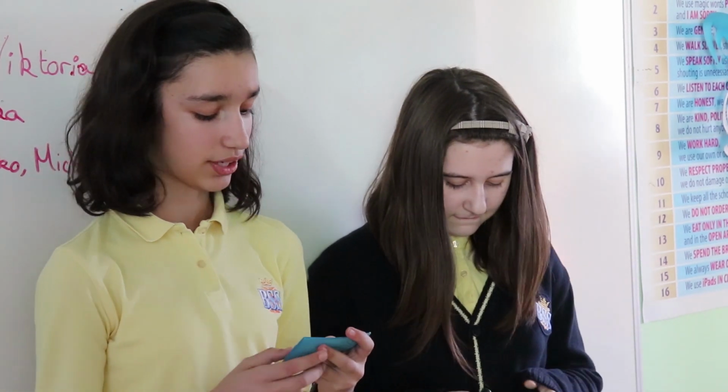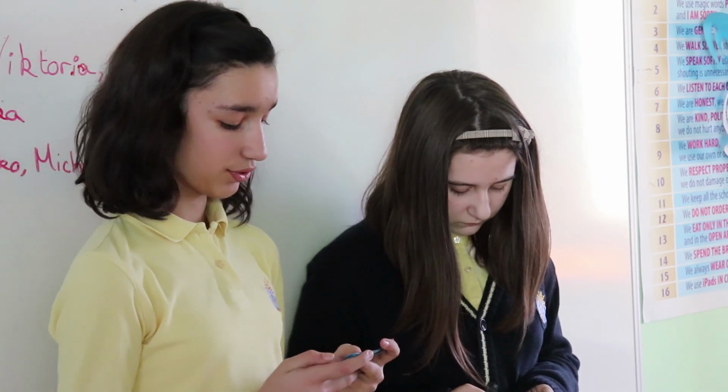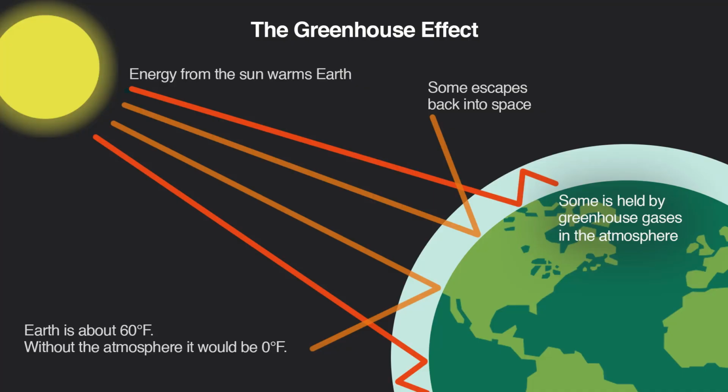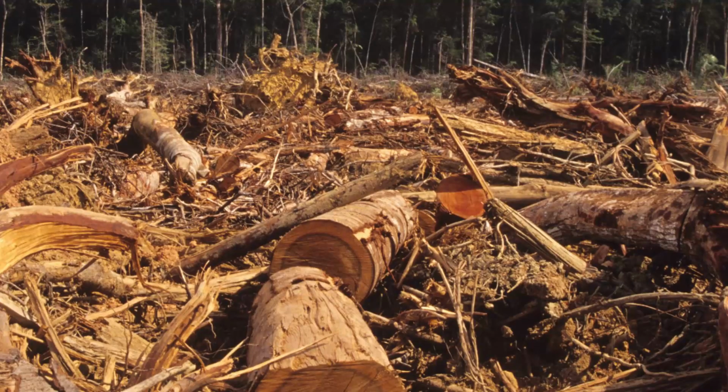Now I'll be talking about global warming. Global warming means a gradual increase in the overall temperature of the Earth's atmosphere caused by increased levels of pollutants. How did humans cause it? Humans caused it by burning fossil fuels. By burning fossil fuels, it makes more carbon dioxide, which destroys the layer of ozone. If we don't have the layer of ozone, then the sun rays will pierce through and we'll all burn to death. Deforestation. Plants absorb carbon dioxide, so when there are fewer plants, there is more carbon dioxide in the air.